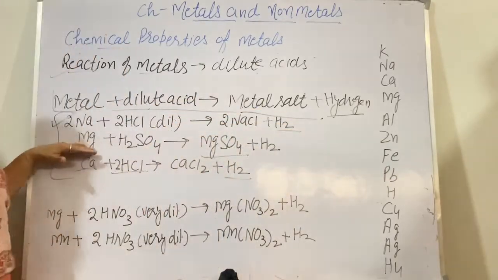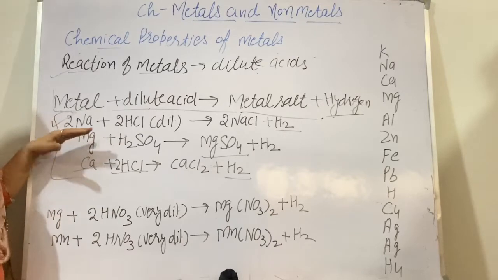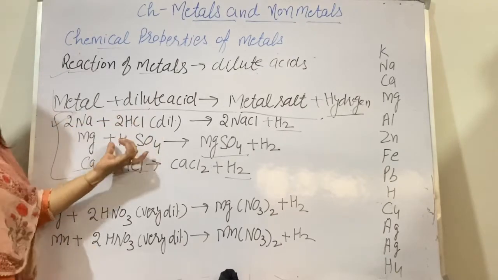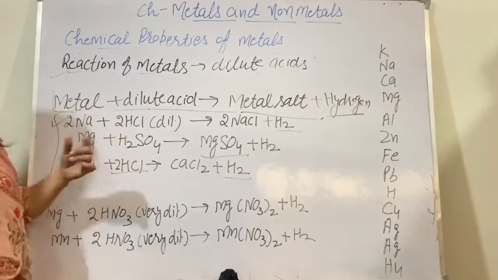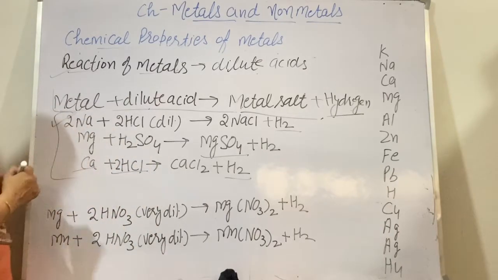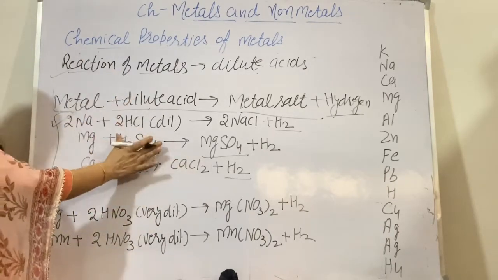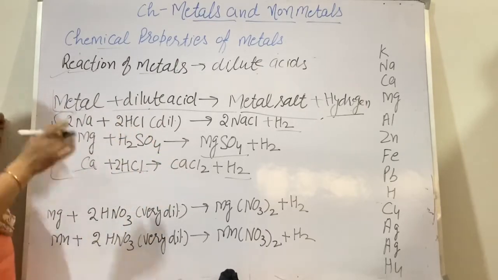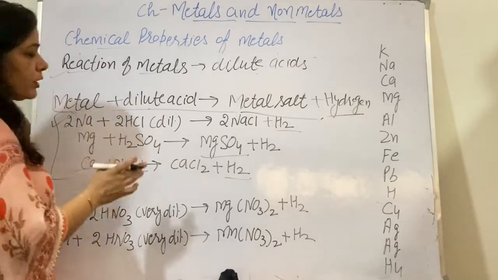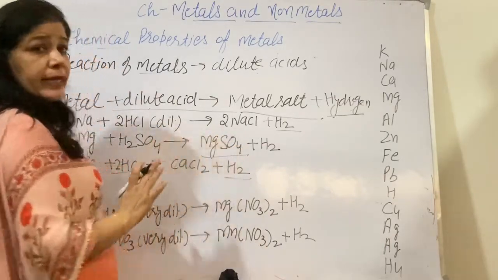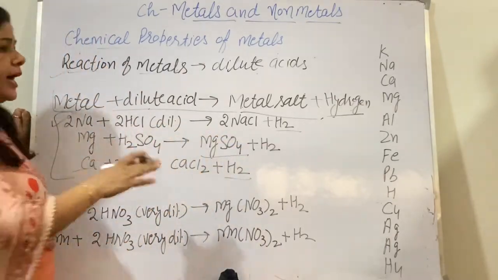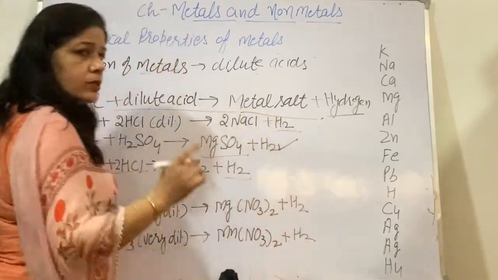Now the next example is magnesium. Here, in place of HCl, I have taken the acid sulfuric acid, that is H2SO4. Now when magnesium reacts with H2SO4, what is formed? MgSO4, magnesium sulfate, and hydrogen gas is released.